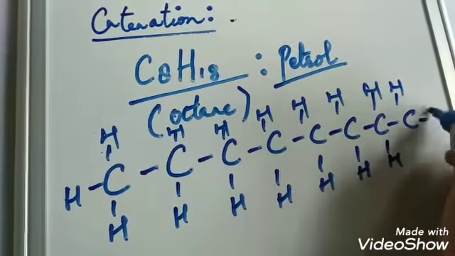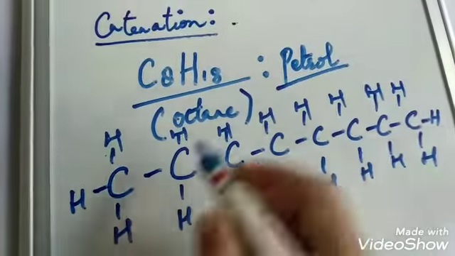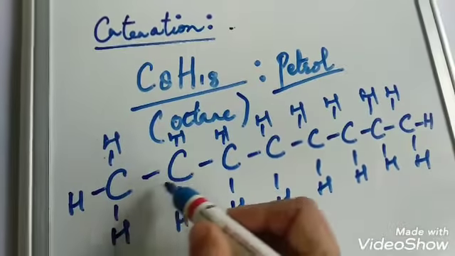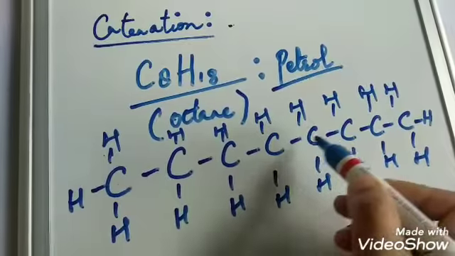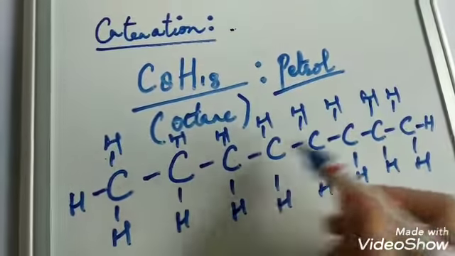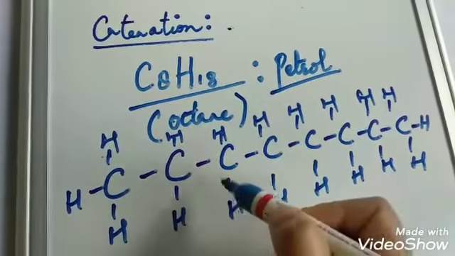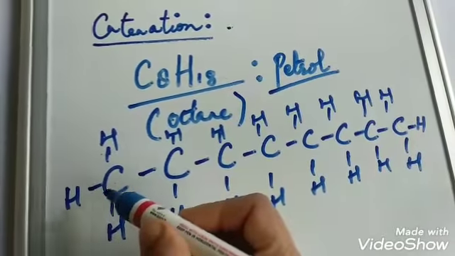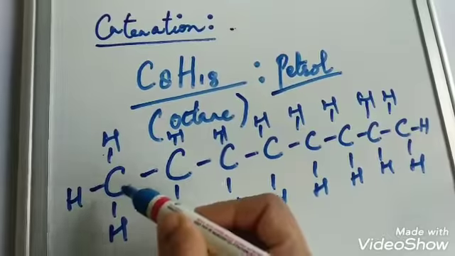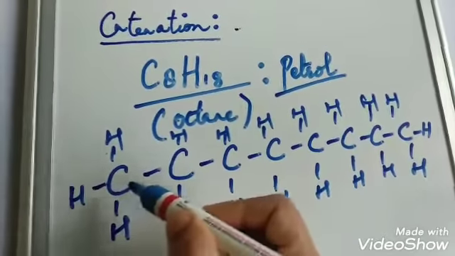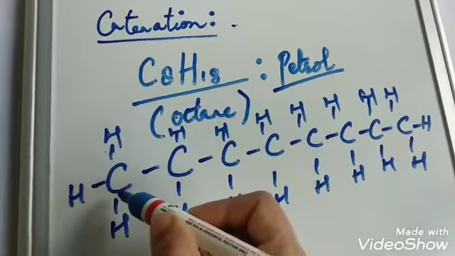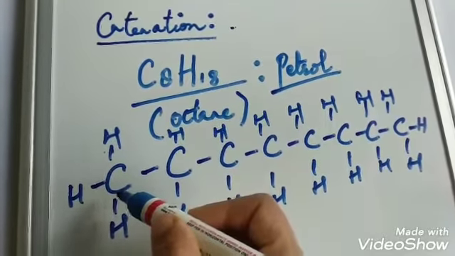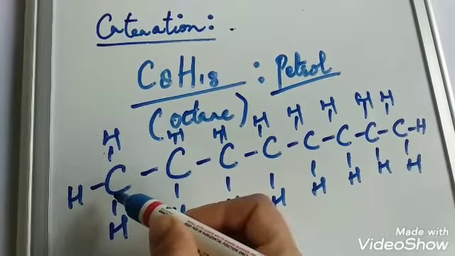Now, this linking property of carbon atom gives rise to the long chain in which 8 carbon atoms are attached to each other. And to each carbon atom, due to its tetravalent nature, what tetravalency means, I have already discussed in my previous lecture. What is the tetravalent nature of carbon atom?